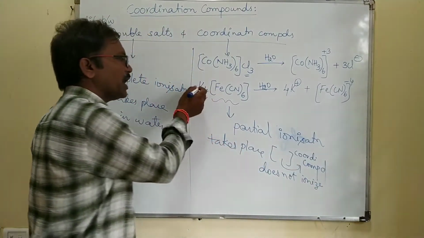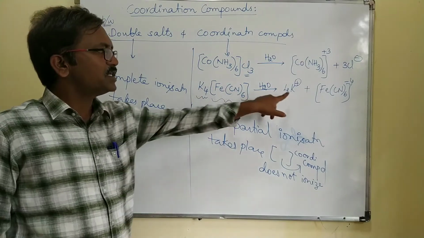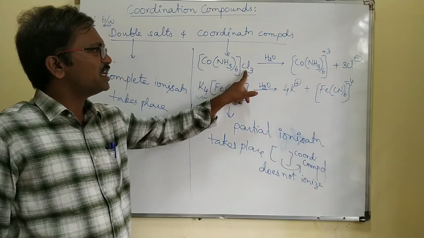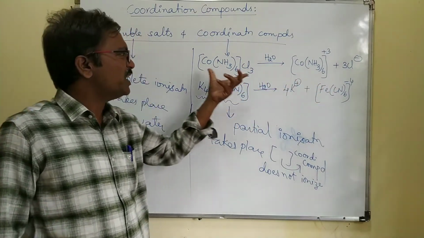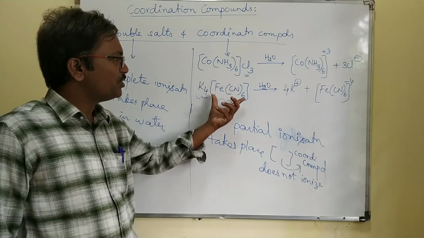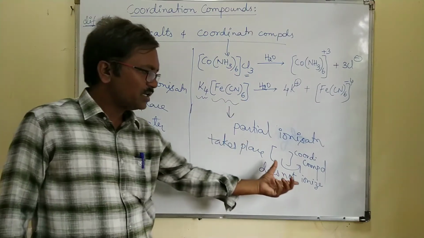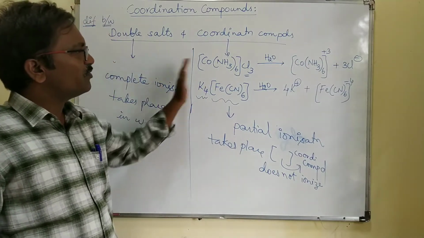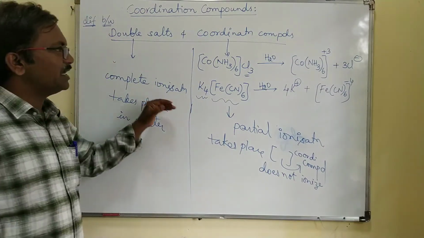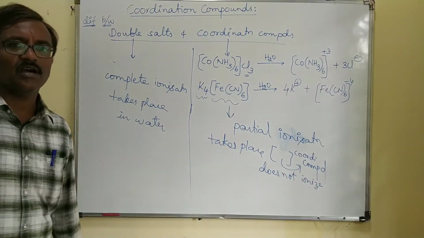The outside-bracket part ionizes, forming K plus. The outside Cl ionizes as 3Cl minus, whereas the bracket compound, the complex, does not ionize. So that is the difference between double salts and coordination compounds.